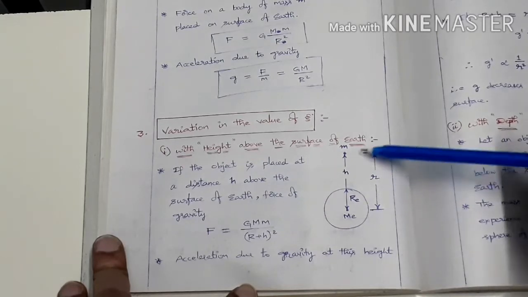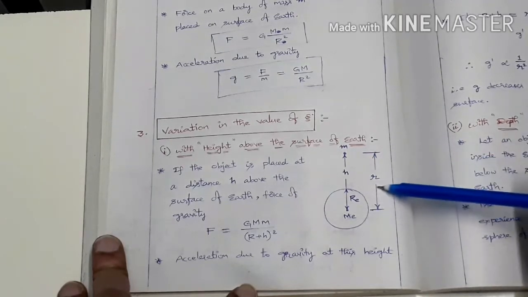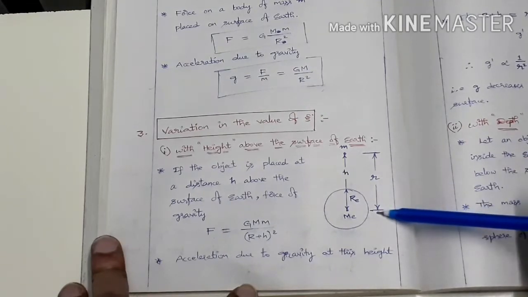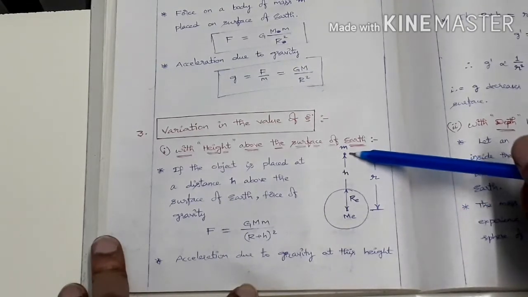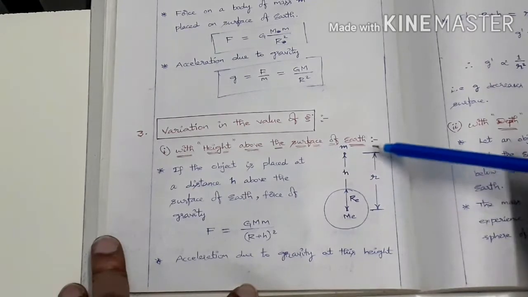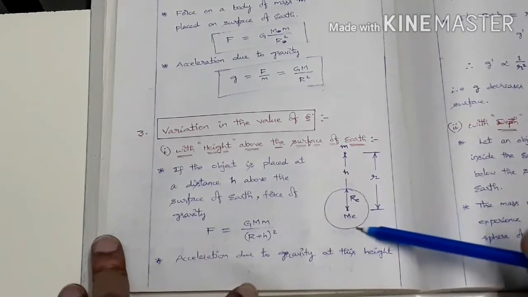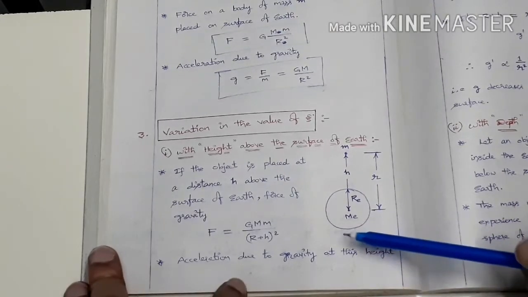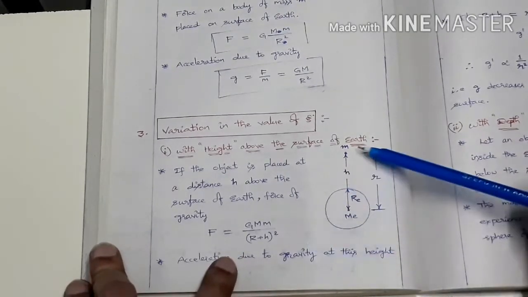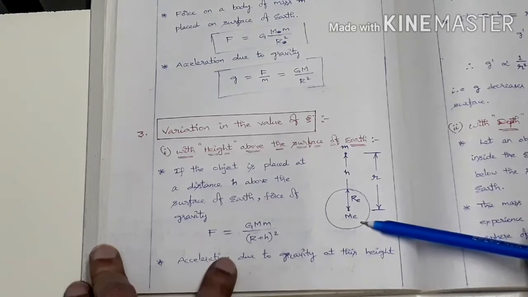Small r is the distance of this point mass not from the surface of the earth, but from the center of the earth. So the distance of the point mass from the surface is h, its distance from the center of the earth is small r, capital R is the radius of the earth, and capital M is the mass of the earth.